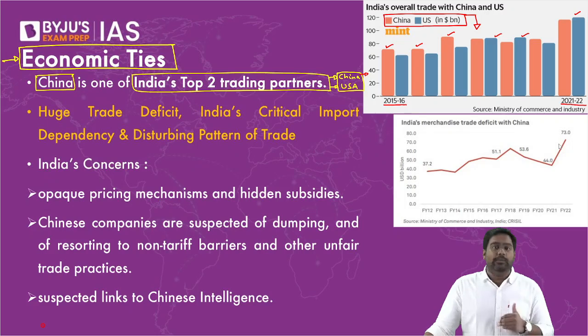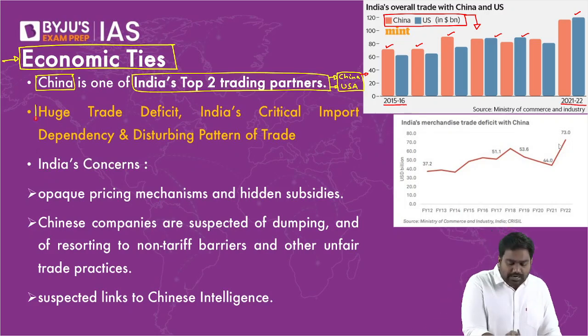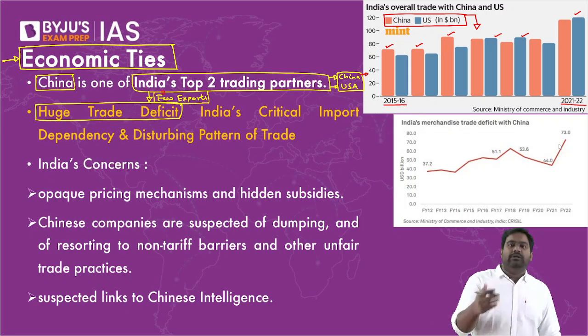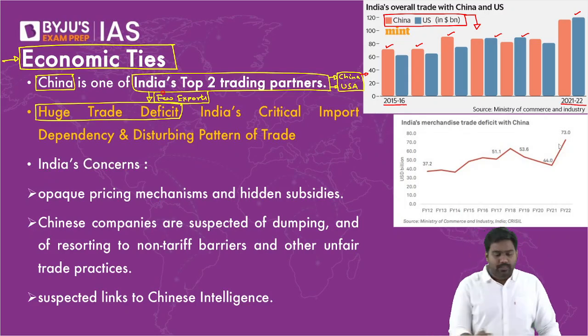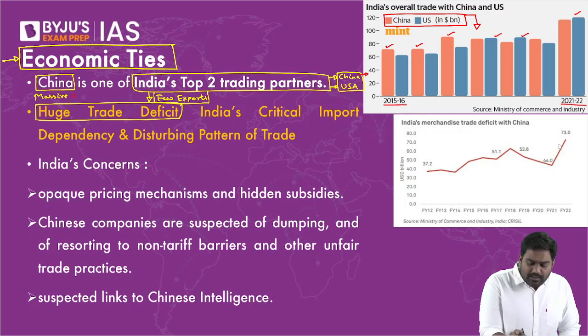The trade equation has become unequal. There is a massive trade deficit which has come up for India. We have very few exports to China. Out of the 120 or $130 billion trade relationship, we export hardly around 15 to 19 billion. The rest of it is all Chinese imports into India, which is close to 100 billion. There is a massive import dependency, essentially. India has a massive import dependency on China.